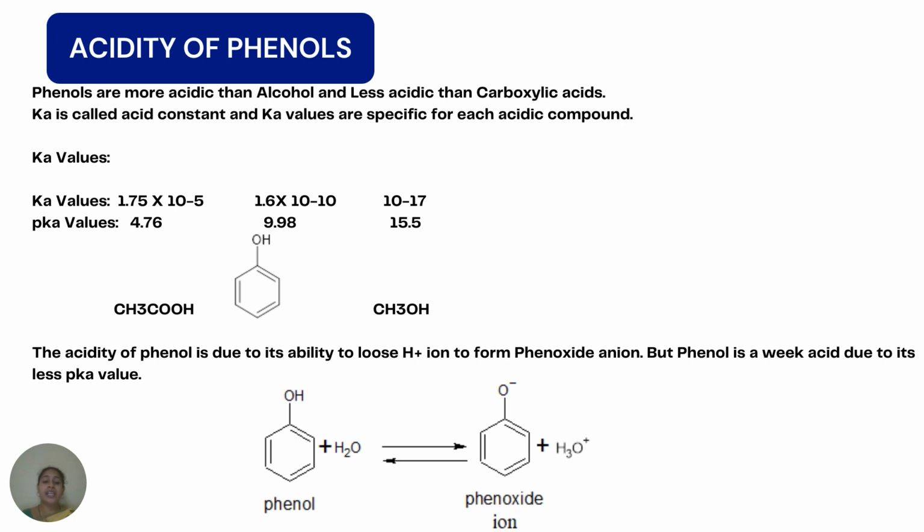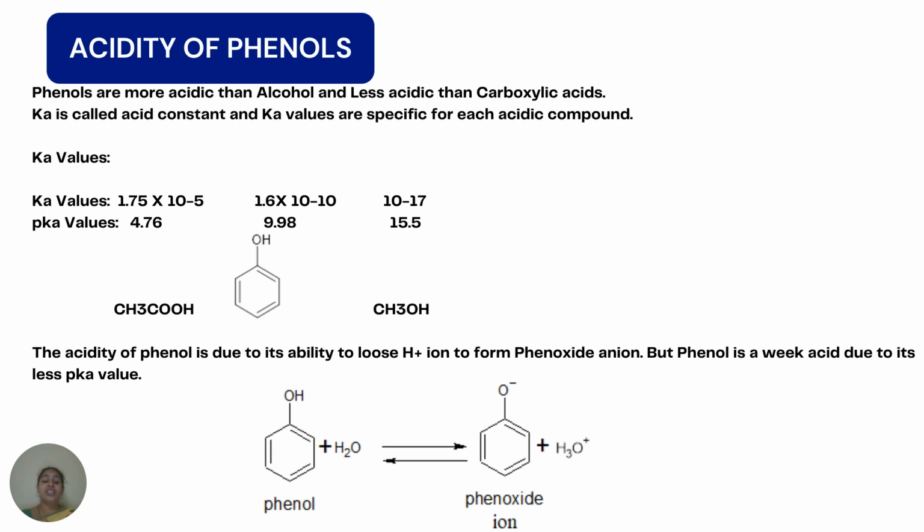If you see the Ka values of acetic acid, it is 1.75 × 10^-5, whereas for phenol it is 1.6 × 10^-10, and for methanol it is 10^-17. For easy understanding, we will convert these Ka values into pKa values by taking the negative logarithm. So the pKa value of acetic acid is 4.76, phenol is 9.98, and methanol is 15.5.